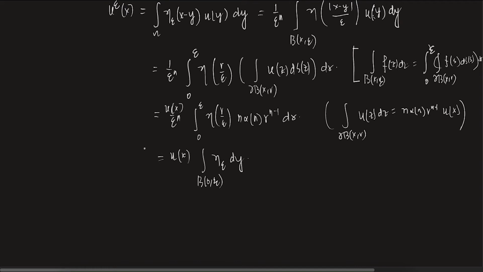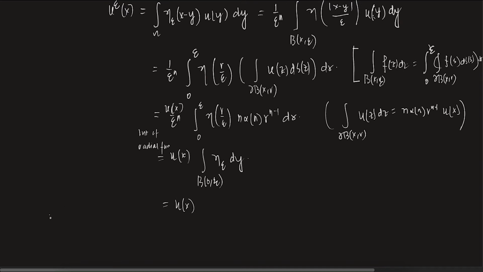Please check this part. This is radial integration of a radial function, from here to here. And we already know the integral of eta epsilon over a ball. This is 1. So essentially, this comes out to be u of x.